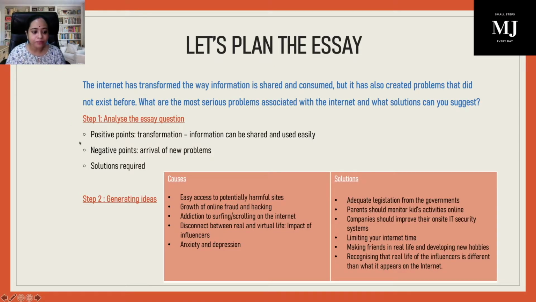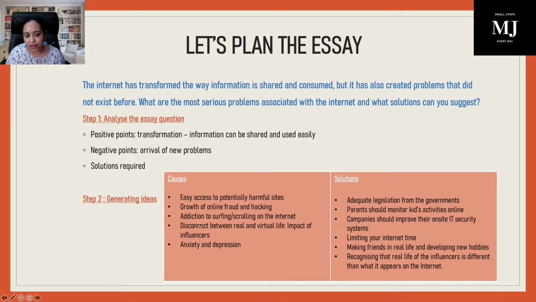So step 1, let's see what are the positive points and what are the negative points. So the positive point mentioned in the question is the transformation, the way information is getting shared and is getting used. Then the negative points, which talk about the arrival of new problems. Okay, so we have both the aspects. Now we have to come up with the solutions. Now we have to brainstorm. So how can we come up with the solutions? Only when we really know what new problems are there, what new causes are there, right? So let's try to generate the ideas, guys.